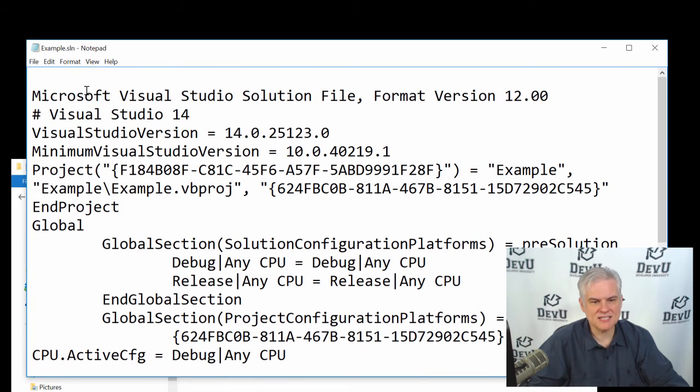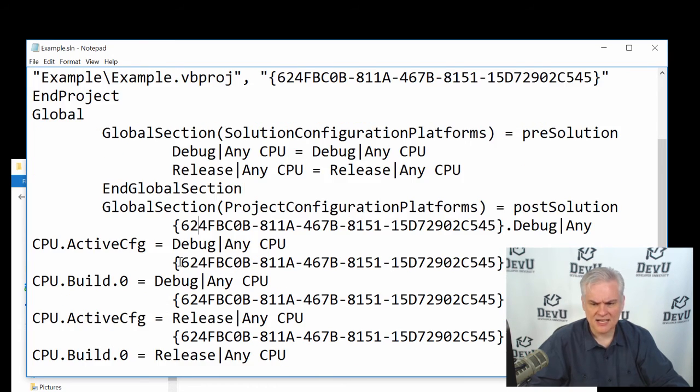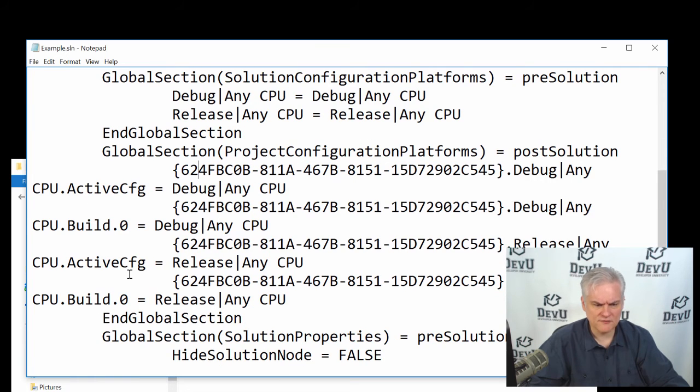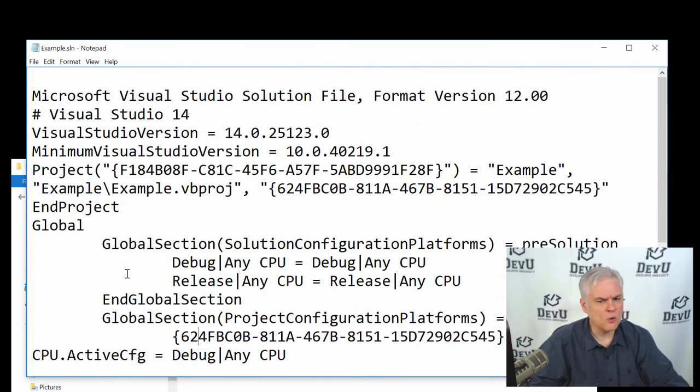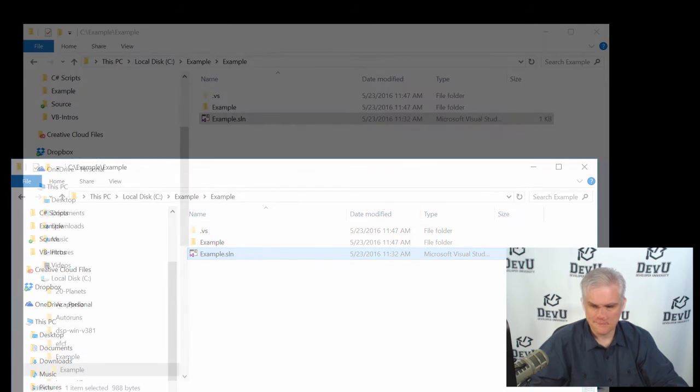And you can see that this solution file simply has some settings related to versions and what's inside of a project, some global settings, some other information about configurations and so on. We don't want to make any changes in this file whatsoever. So just carefully close this. If it asks you to save any changes that you made, make sure you do not save those changes. Otherwise, you're just going to need to delete it and start over again with a new zip file, extracting it. Okay. All right.